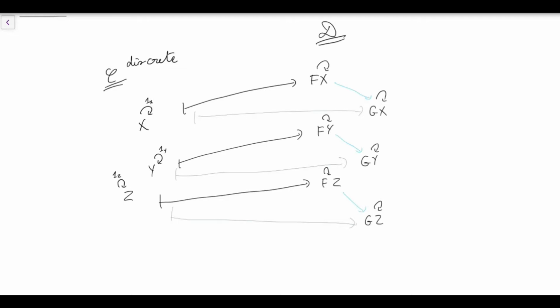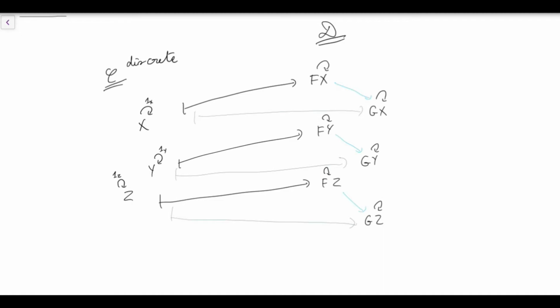So x has to land at some chosen f of x, and the other objects as well. But as far as the identities are concerned, by the definition of being a functor, they have to land on the identity of f of x. So we have no choice there. So a functor from a discrete category to D is really like a function. And likewise for G, it's another function.